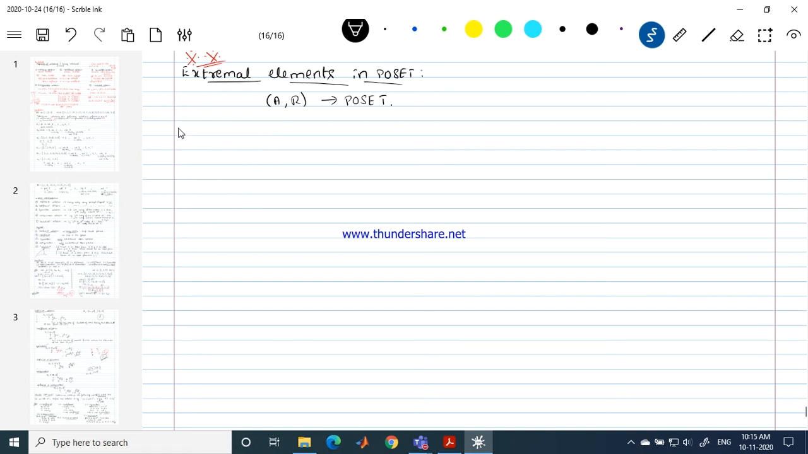Now let me start with the first four definitions, very important from the point of your examination. Definition number 1 speaks about the maximal element. Second one is minimal element. So things are very simple. Please try to understand. Greatest element, and fourth one is least element.